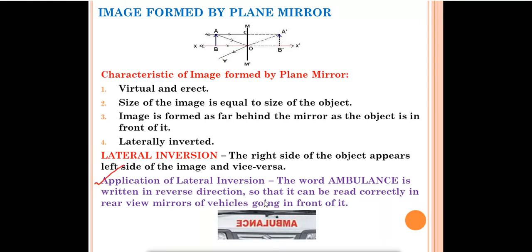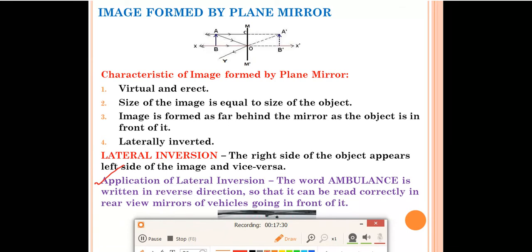From this the question is asked, why is ambulance written in reverse order? So what answer will you write? So that it can be read correctly in the rear view mirror of the vehicles going in front of it, and they can give way to the ambulance. Okay.